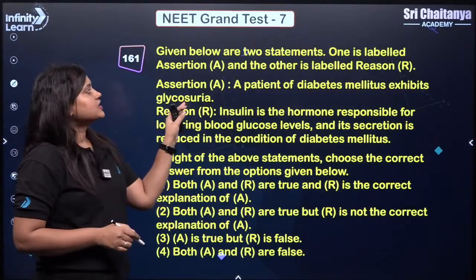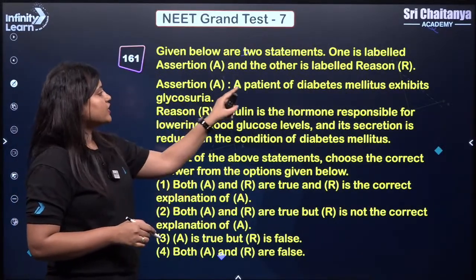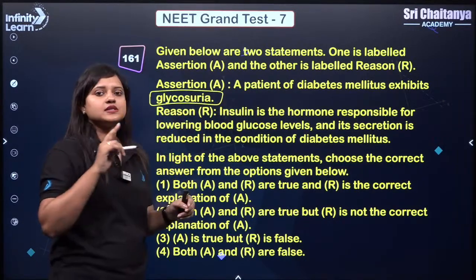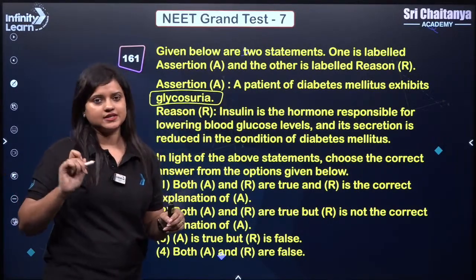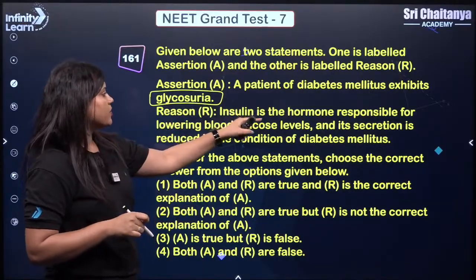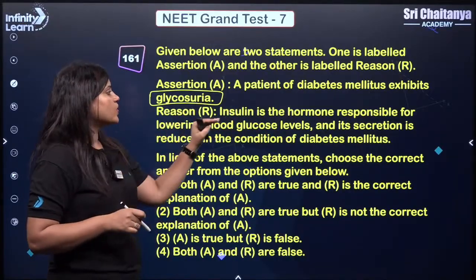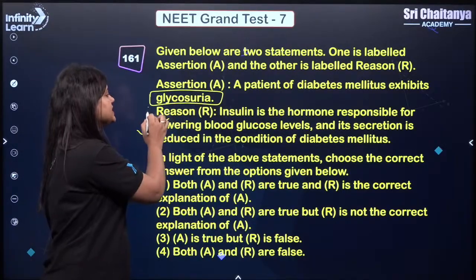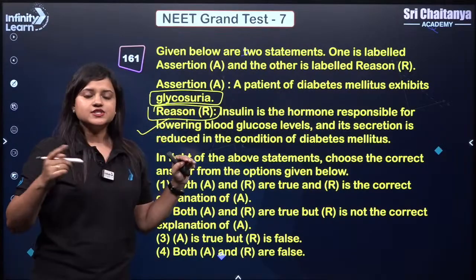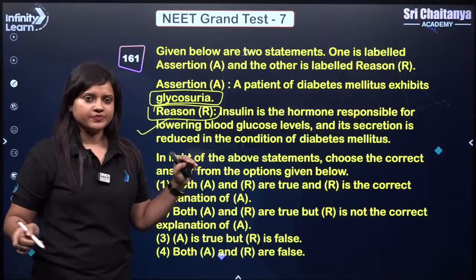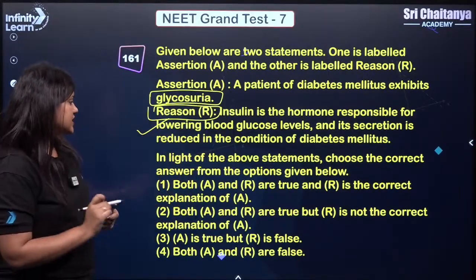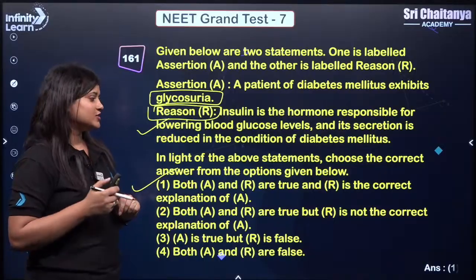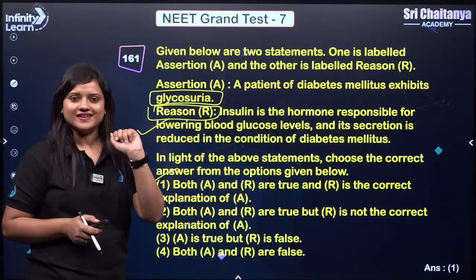Next. Assertion here says, a patient of diabetes mellitus exhibits glycosuria. Yes, it is glucose in urine. That is correct. Insulin is the hormone responsible for lowering blood glucose level, and its secretion is reduced in the condition of diabetes mellitus. That's why we are getting glucose in the urine. So assertion is true, reason is true, and even the correct explanation of assertion. So answer should be 1.